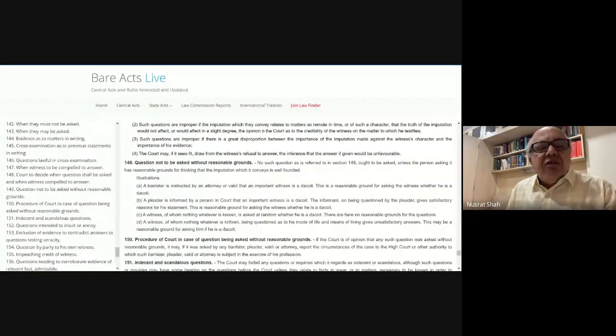You have done dacoity at place A, B, C. You can ask a person whether you drink, whether you are a dacoit, depending upon what the issues are before the court. If it is not related to the issue, you cannot ask. Please note that. It must be related to some charge against the witness, in the prosecution or in the civil cases.